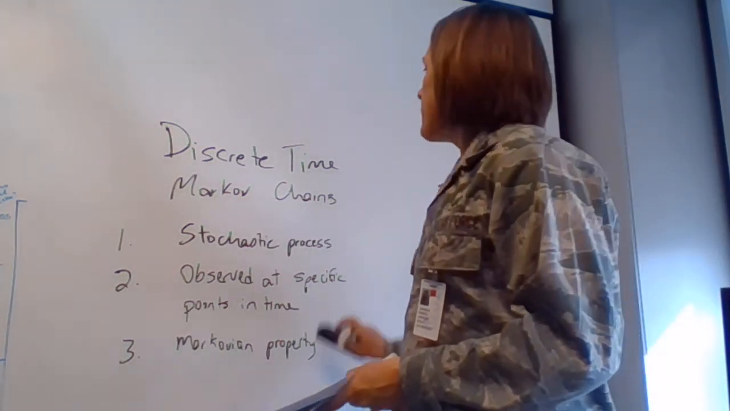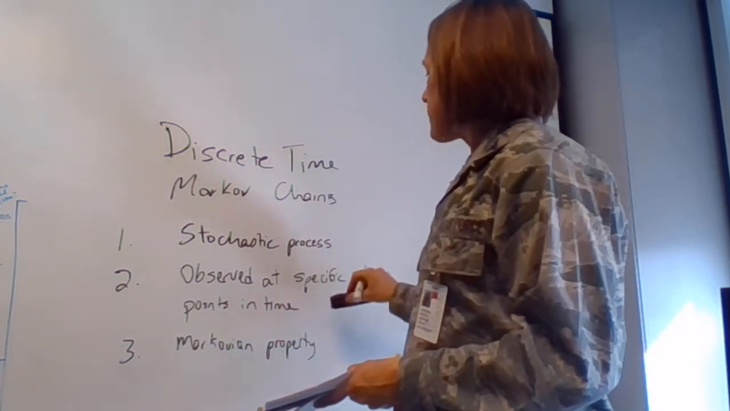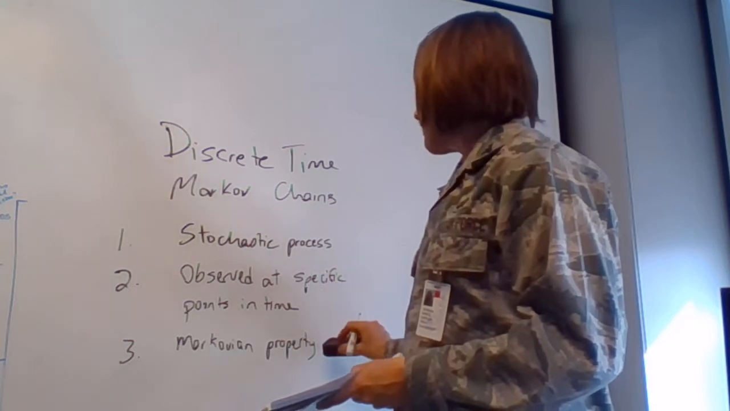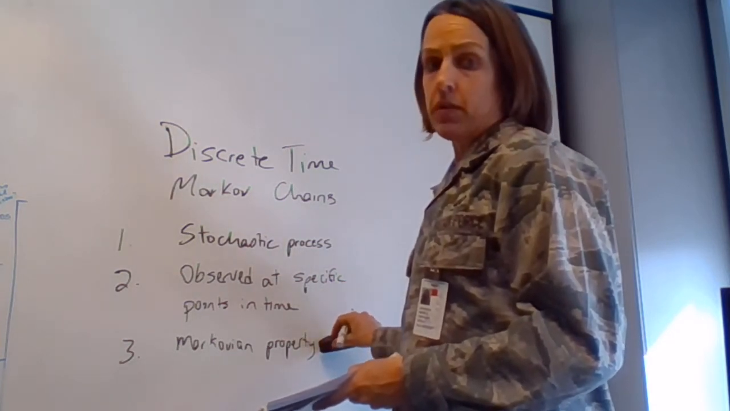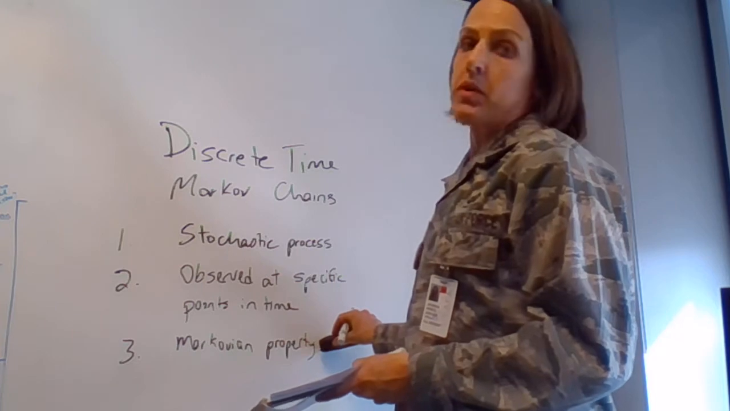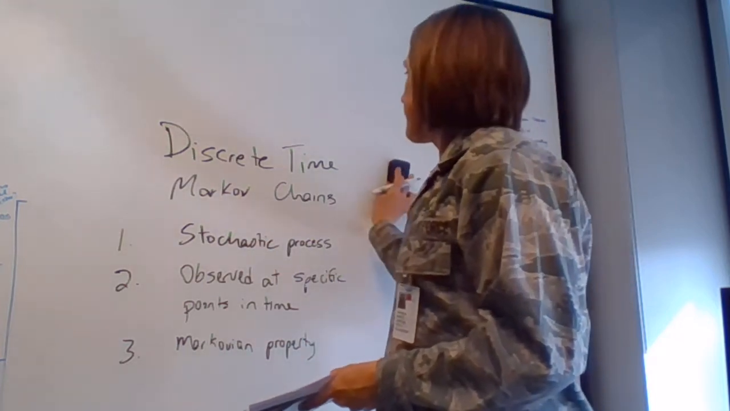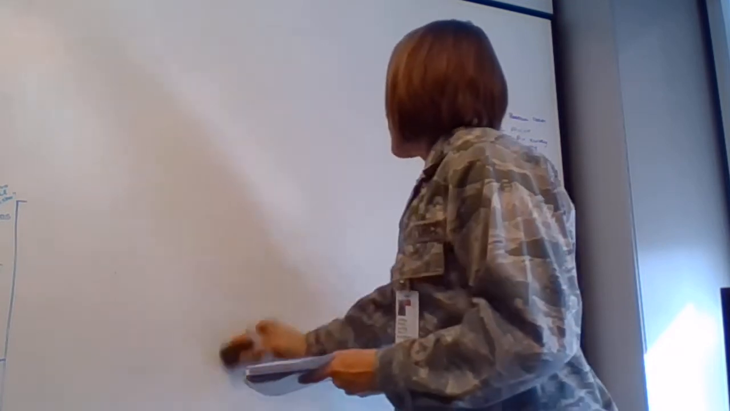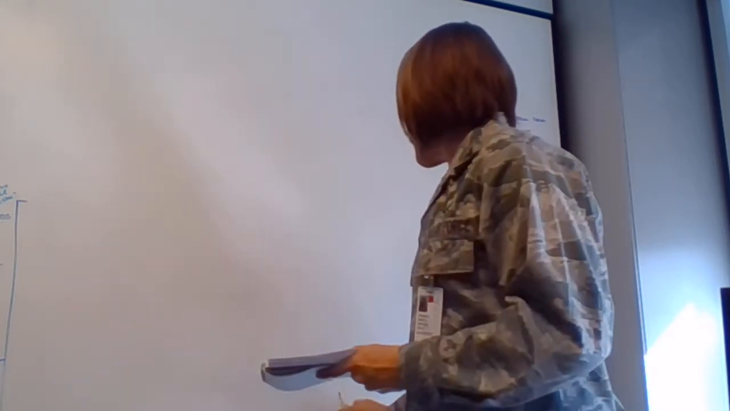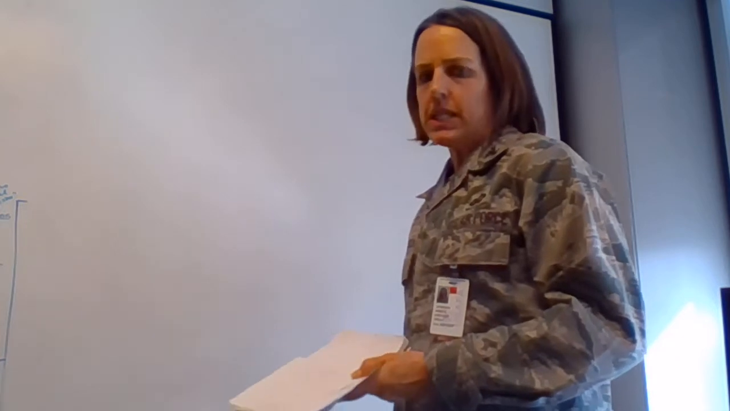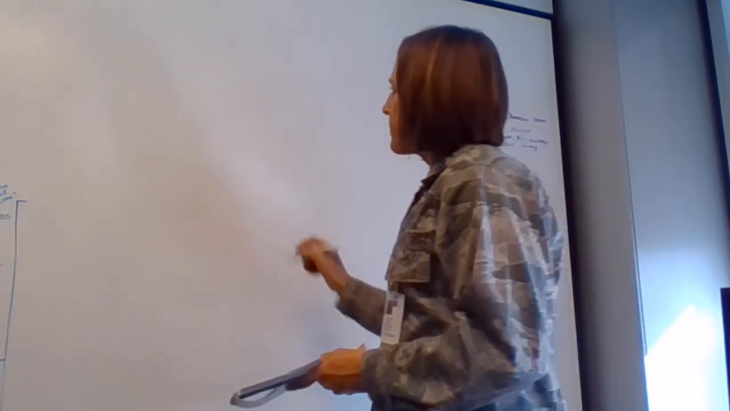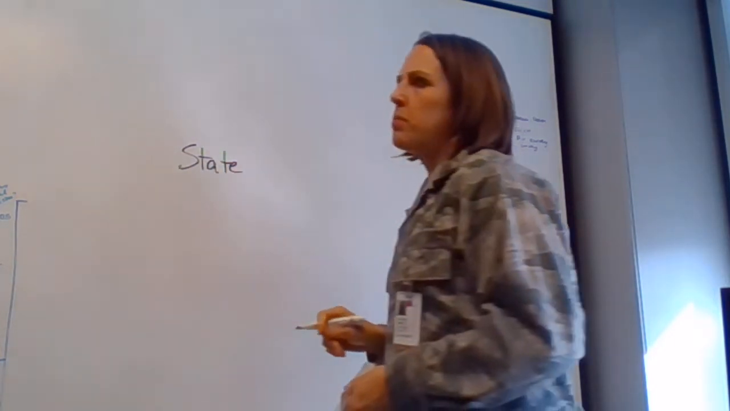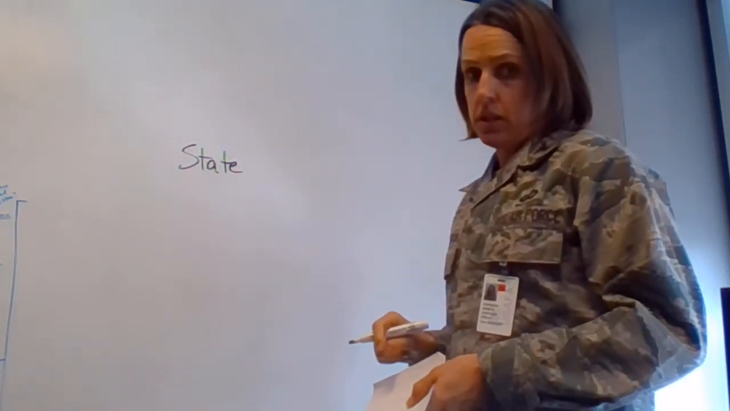Okay, so if we have a stochastic process that we're observing at specific points in time as we define them, and they have this memoryless Markovian property, we have something we can model as a discrete time Markov chain. So a key tenet in the middle of this is what we will define as a state. In a discrete time Markov chain, the most challenging and important part of it is defining your states.